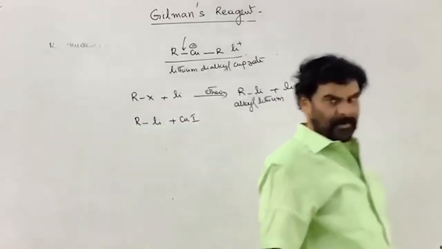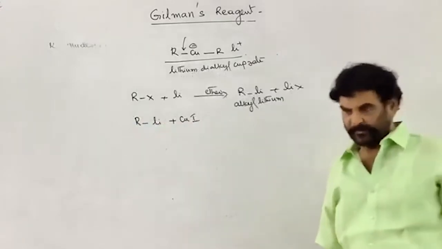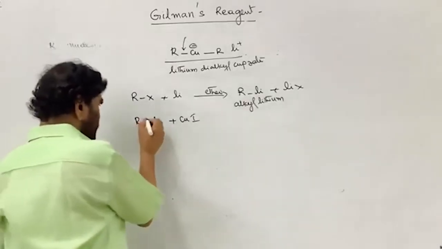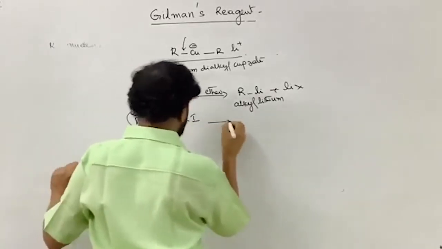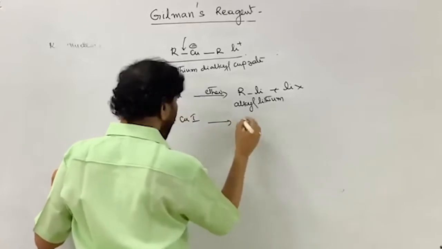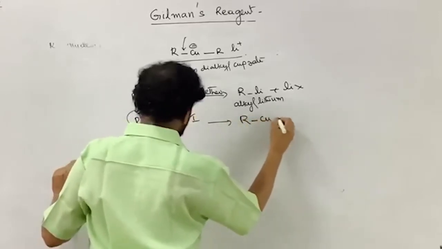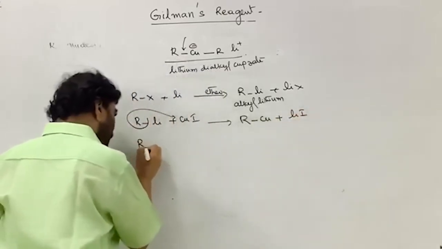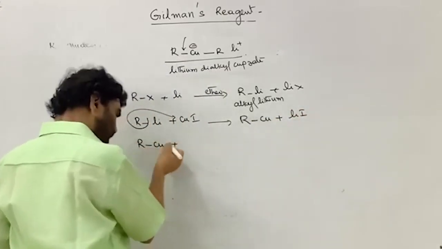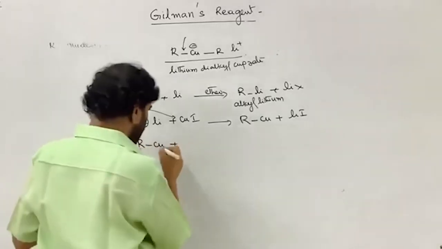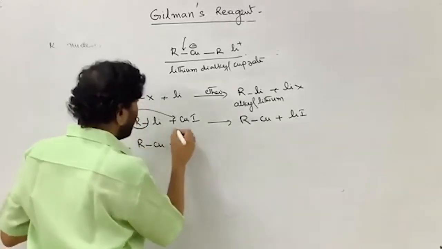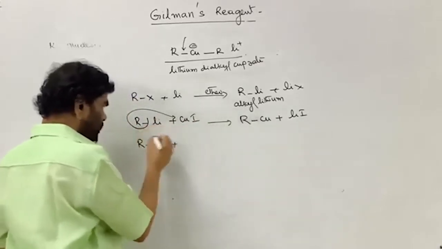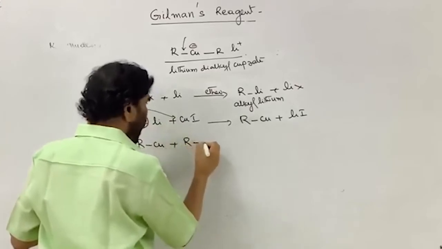The second step: this alkyl lithium is treated with copper(I) iodide, cuprous iodide. So this attacks and is converted into RCu plus lithium iodide. This RCu has complexing ability and reacts with another molecule of RLi.